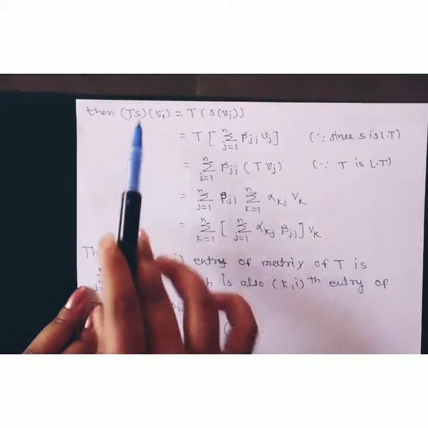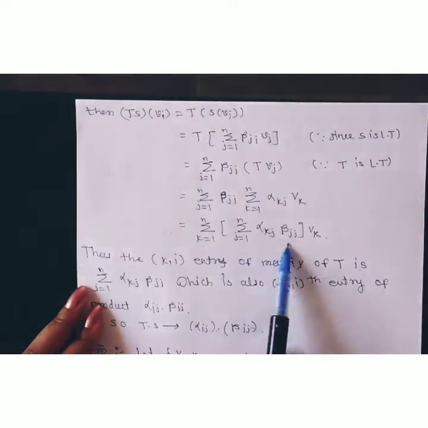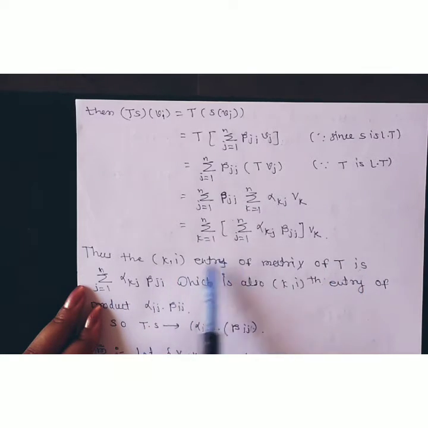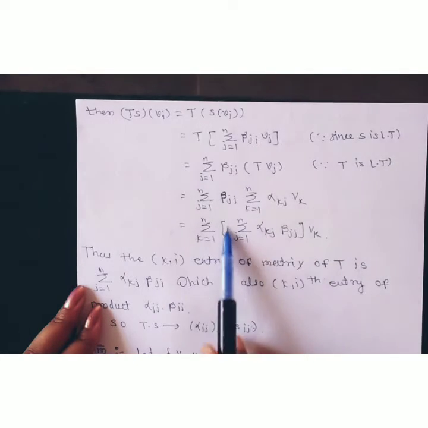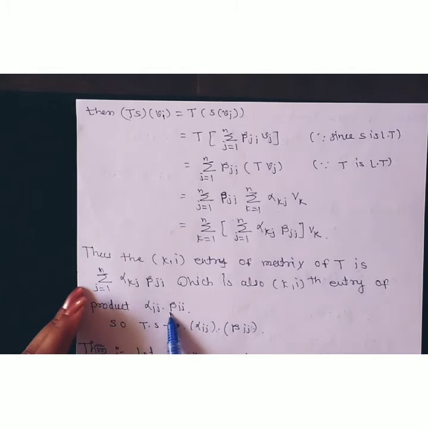The entries of ts, these matrix entries, are nothing but the coefficients that look like this: alpha kj into beta ji. So what is the kith entry? The kith entry is alpha kj into beta ji, this sum j running from 1 to n of alpha kj into beta ji, which is also the kth entry of the product alpha ij into beta ij.